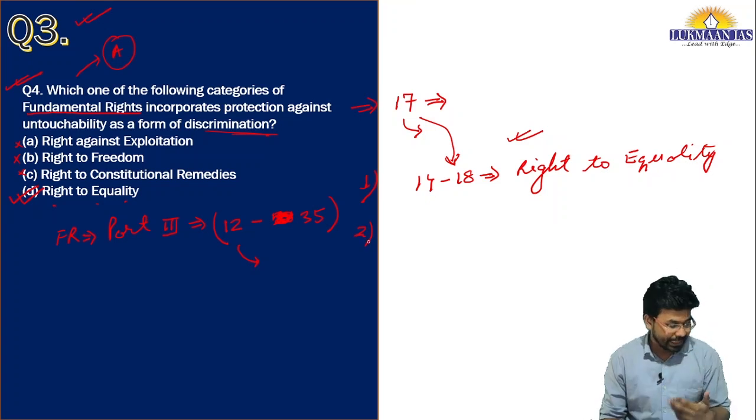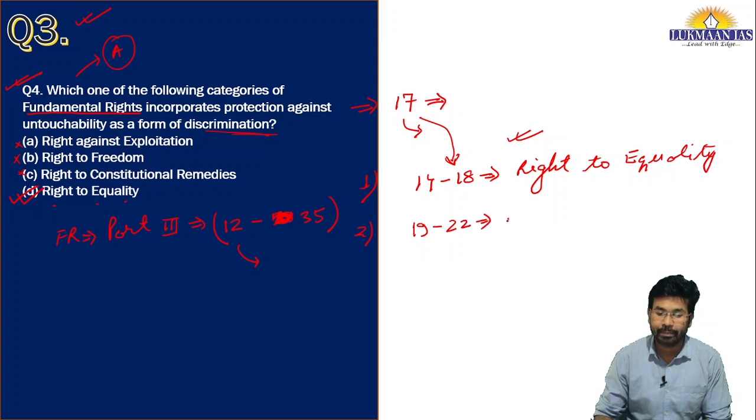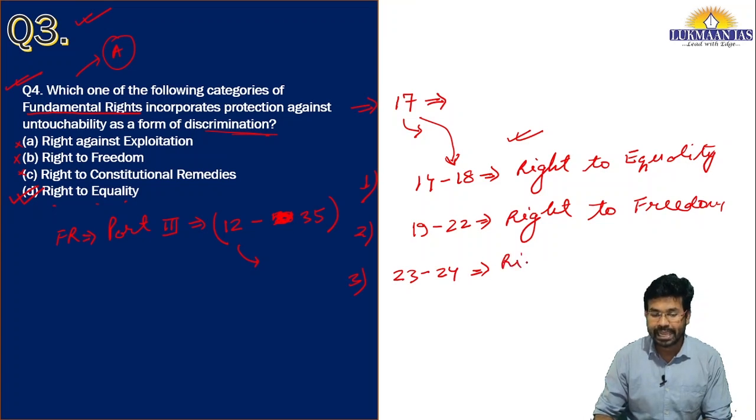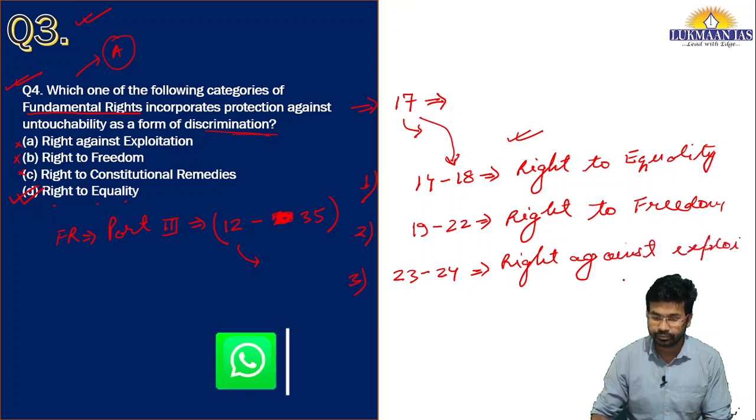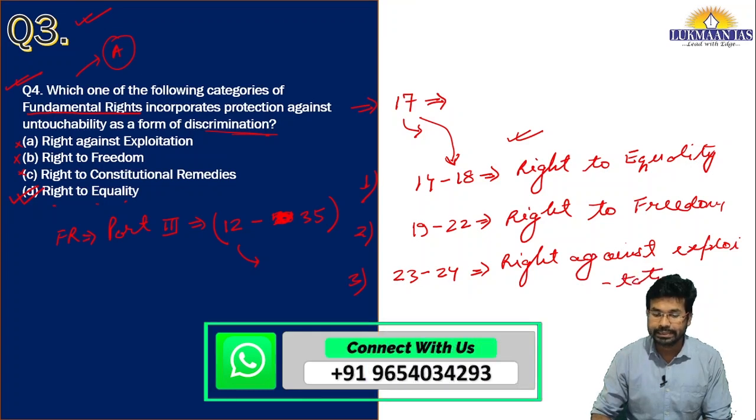The second category of fundamental rights is the right to freedom. It is from Article 19 to 22. Then the third category of fundamental rights is from Article 23 to 24. This particular category is known as the right against exploitation. This is the third category.